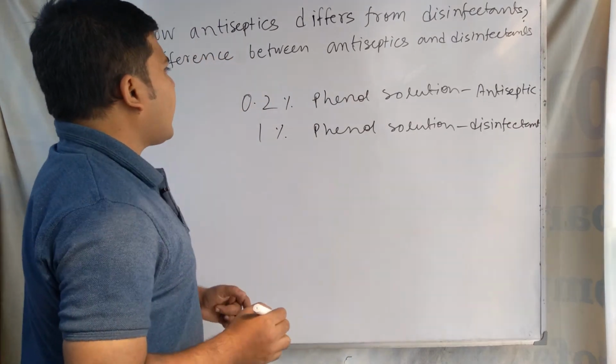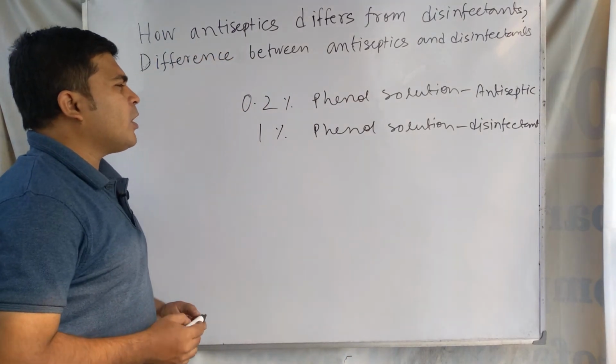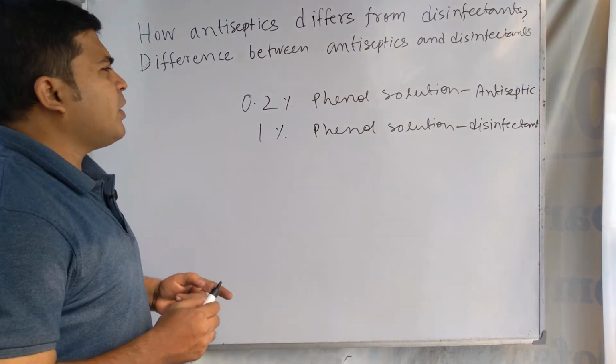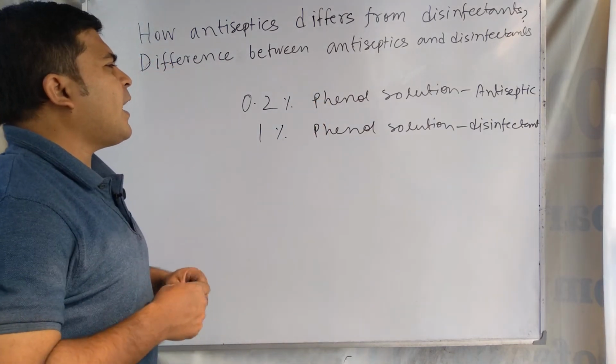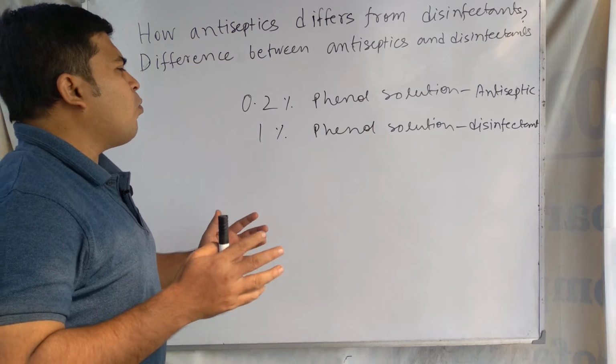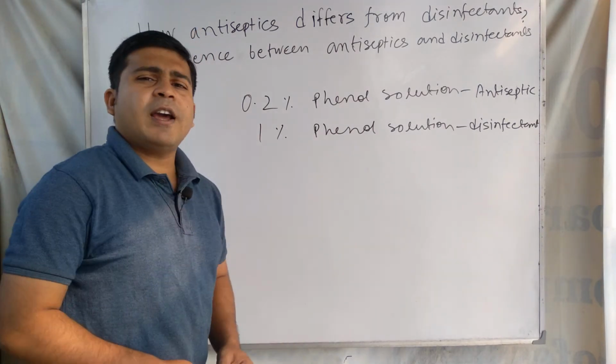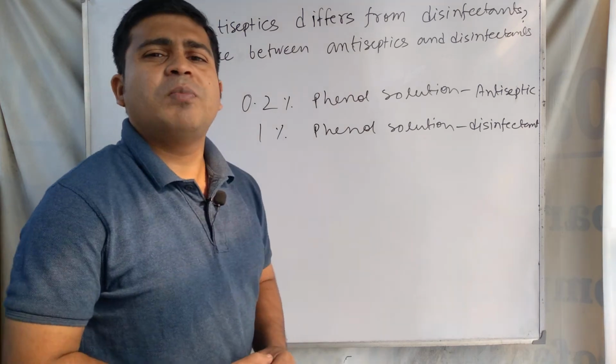So the action of a chemical depends on its concentration. When 0.2% phenol solution is taken, it acts as an antiseptic, but when 1% phenol solution is taken, it acts as a disinfectant.